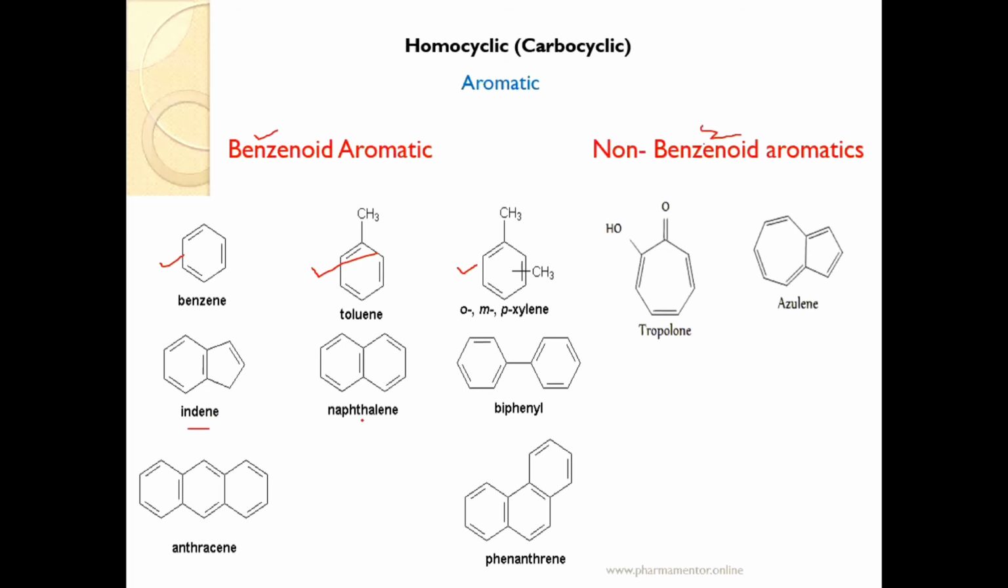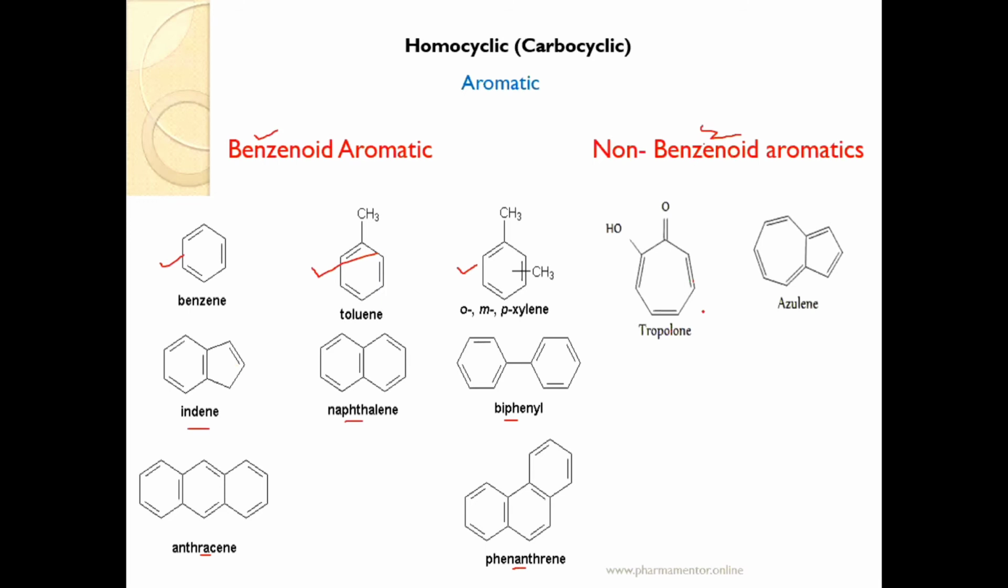Then here 2 6-member rings are fused to each other. The name of that compound is naphthalene. Then here 2 benzene rings are bound with each other by a single bond, that is biphenyl. Then here 3 benzene rings are fused to each other. The name of that compound is anthracene. And here again 3 benzene rings are fused to each other. The name of that compound is phenanthrene. These are all examples of benzenoid aromatic compounds.